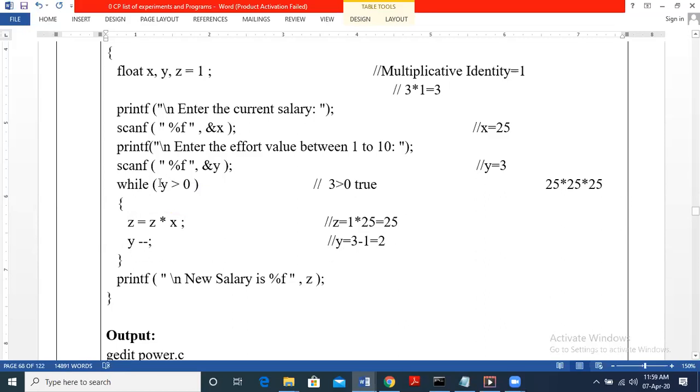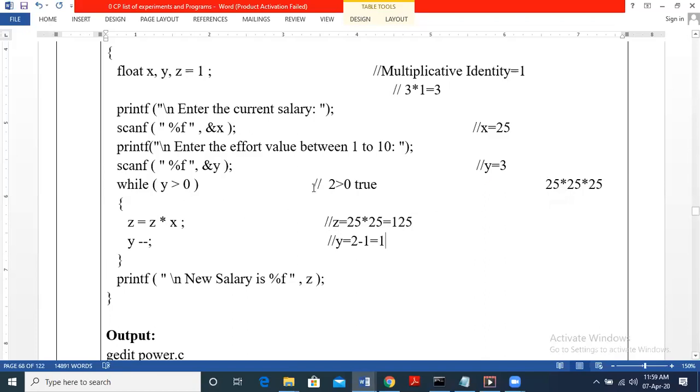Now again check the condition Y greater than 0. Y is 2, so 2 greater than 0? Yes, it is true. Now what happens to Z? Z has changed to 25, so we have Z as 25 into 25. What is 25 into 25? It is 125. Right, so Z becomes 125. We have multiplied 25 2 times now. Next, Y changes, Y minus 1. That is 2 minus 1, so Y becomes 1.